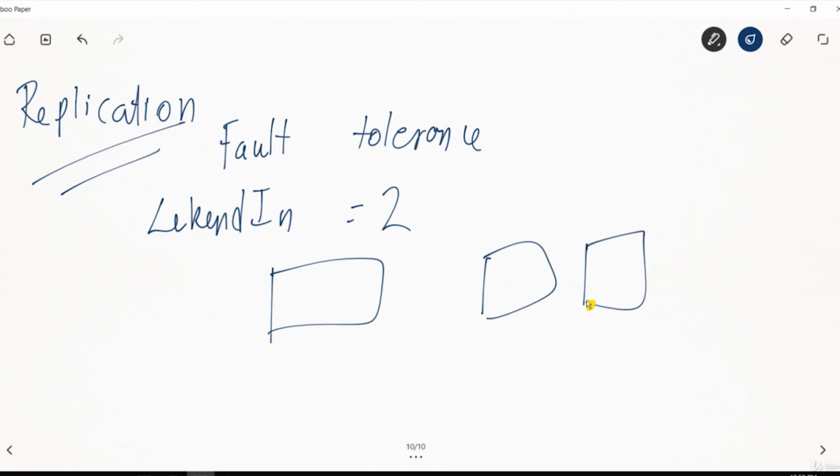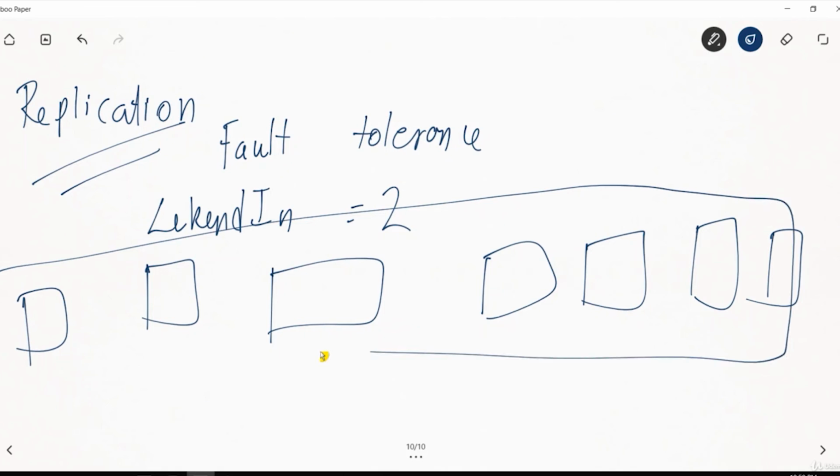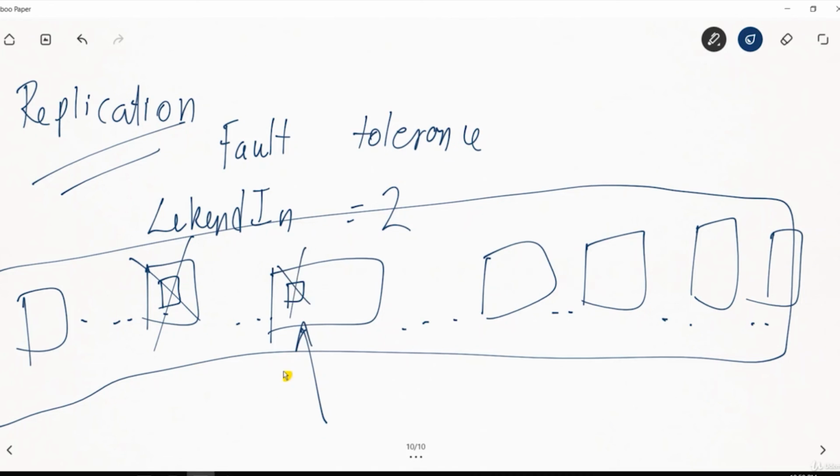Let's say they have a 400-node cluster. This is their entire cluster for Kafka, and the replication factor is 2. That means the same data will be present in this broker as well as this broker. So even if this broker goes down, it can read from this broker.